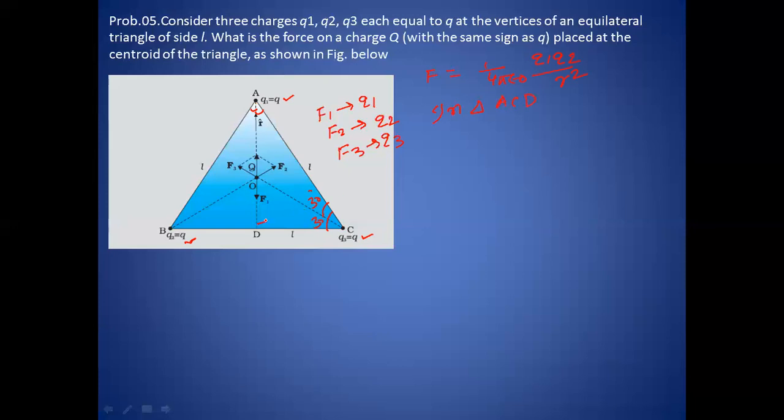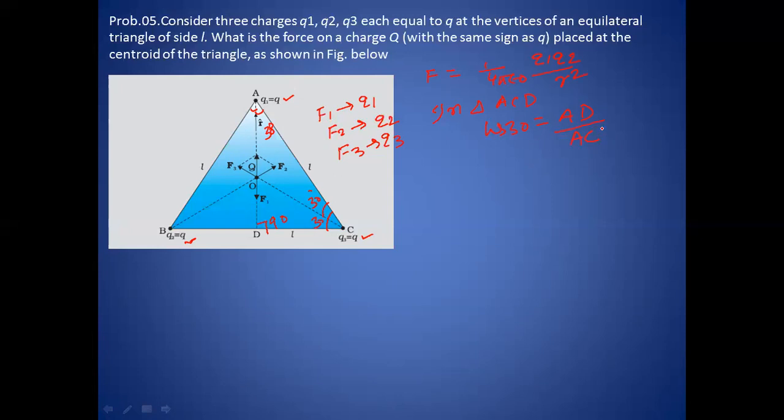This angle is 90 degrees and this angle is 30 degrees. I want to first find the length of AD. If I use cos 30, cos 30 will be AD divided by AC, where AD is the base and AC is the hypotenuse.